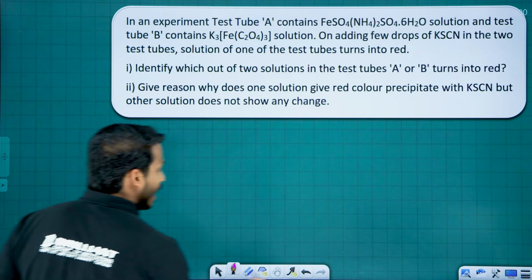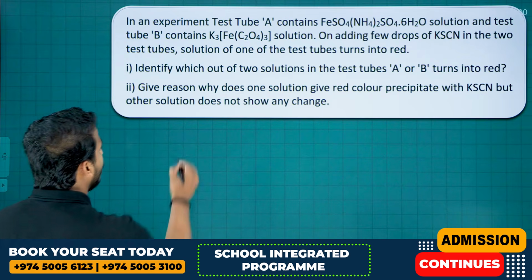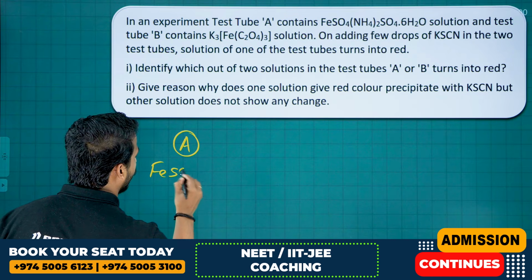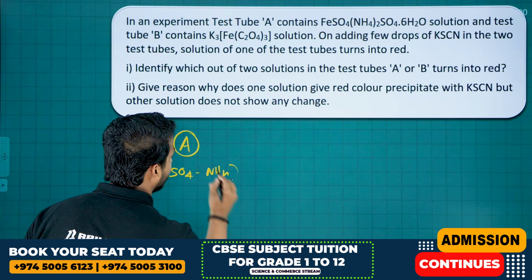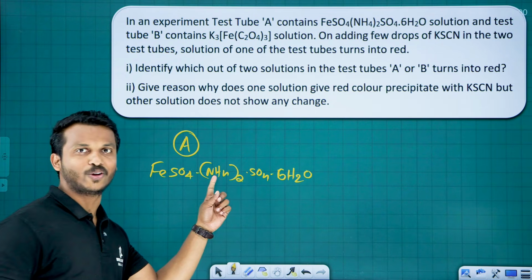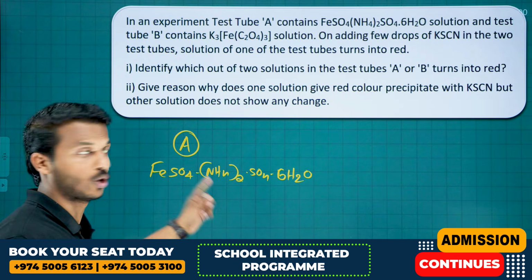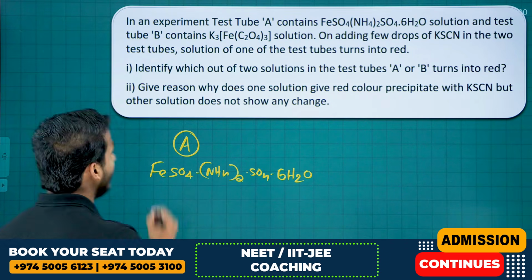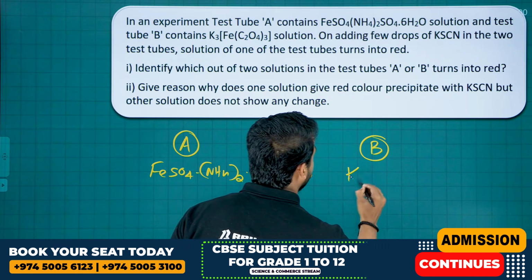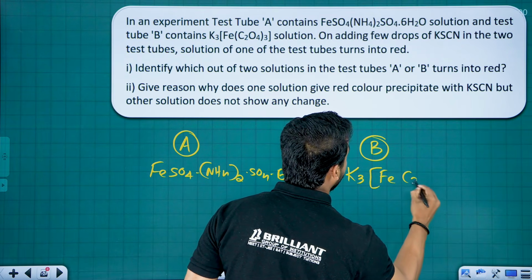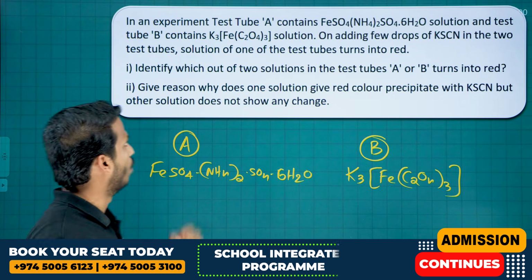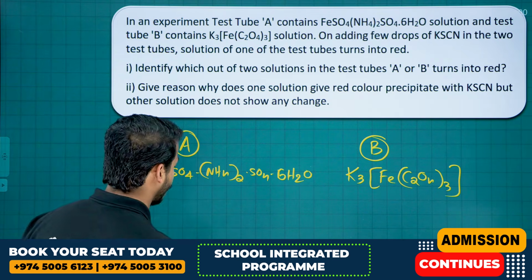Next question. In an experiment, test tube A, there is a test tube A, they put what? FeSO4, (NH4)2SO4, and we have 6H2O. Dear, what is this compound? You know very well. This is our Mohr's salt, double salt. And test tube B contains the compound given as K3[Fe(C2O4)3]. That is what test tube B contains. It's a coordination compound. On adding a few drops of KSCN.